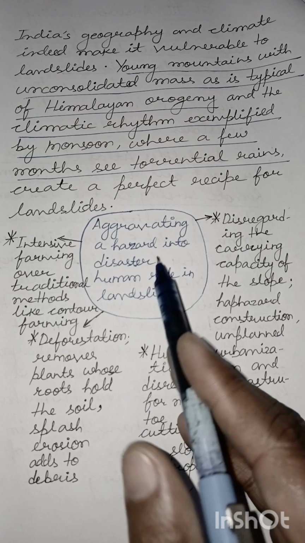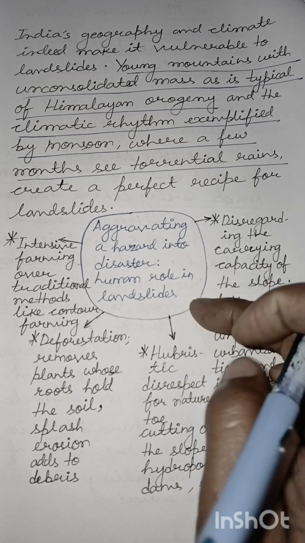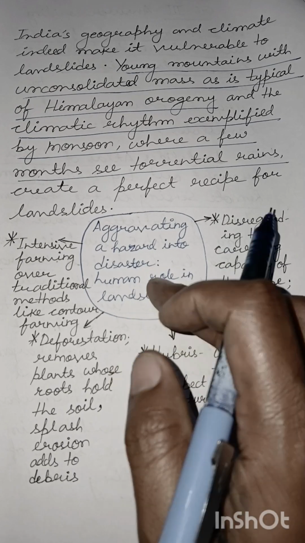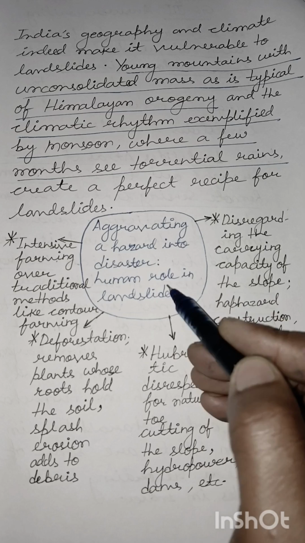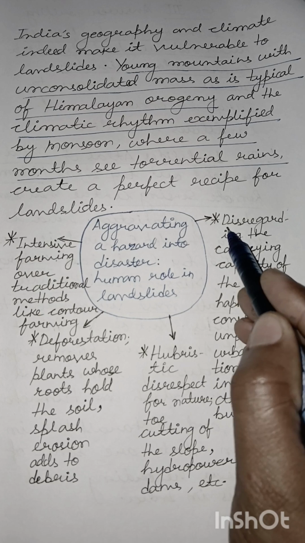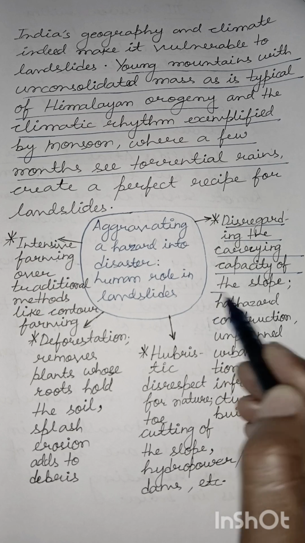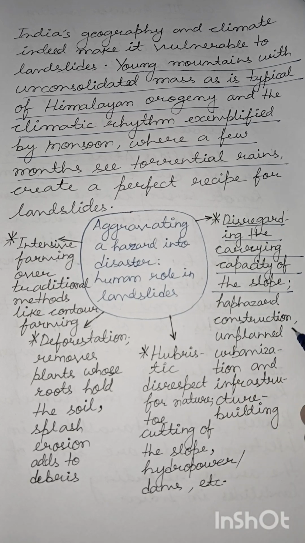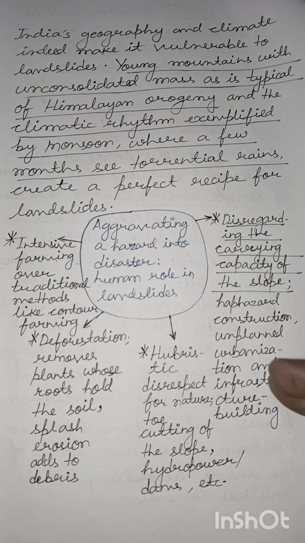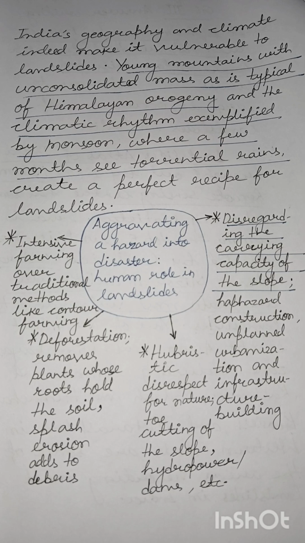But now we are introducing the point that it is the human role that aggravates a hazard into a disaster, and we would discuss it with special reference to landslides. How is it that it is the human hand that turns a hazard into a landslide disaster? First is disregarding the carrying capacity of the slope. For example, due to haphazard construction, unplanned urbanization and infrastructure building, we disregard the carrying capacity of the slope. It is a very important concept: the carrying capacity of the slope can be called its load bearing capacity.